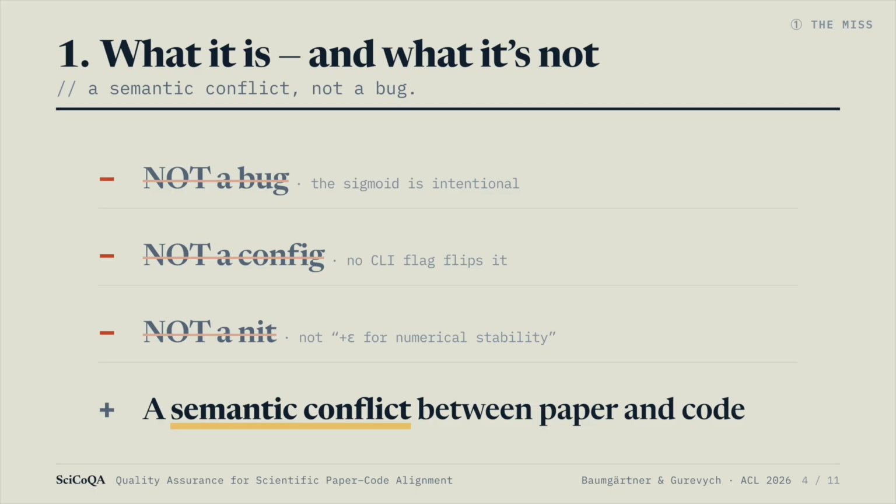Let me generalize from this one example. We define a paper code discrepancy as a semantic conflict between what the paper describes and what the code actually implements, meaningful enough to alter the scientific logic, the experimental protocol, or the math. And it helps to say what it is not. It is not a bug, the code runs cleanly. It is not a configuration mismatch. There's no command line flag that flips it. And it is not a nit, like adding an epsilon to a denominator for numerical stability. It is a genuine conflict between the science described in the paper and the science in the codebase.